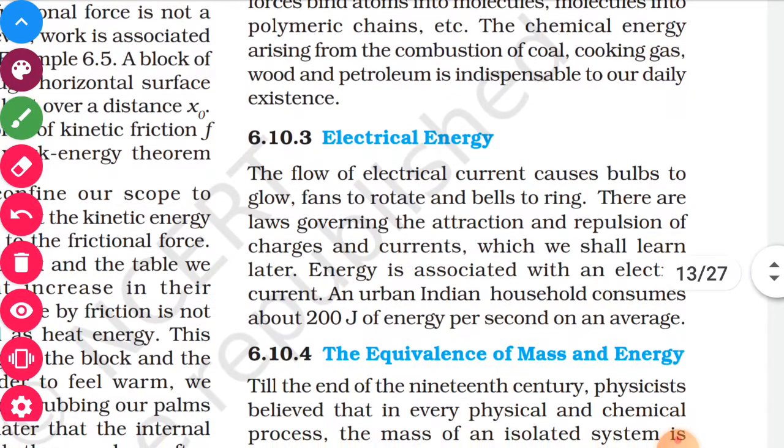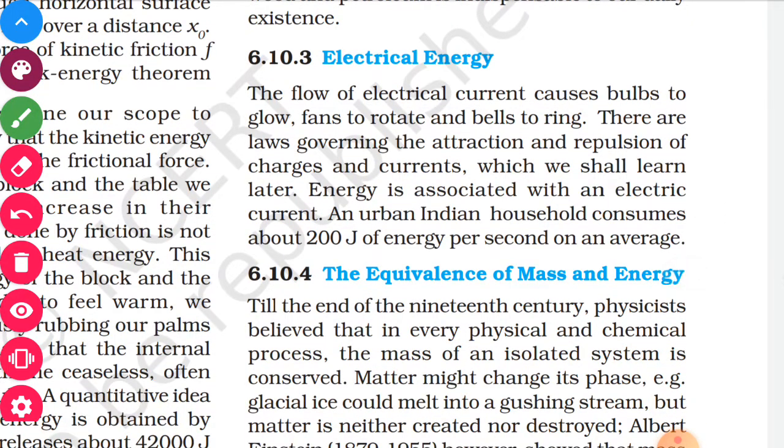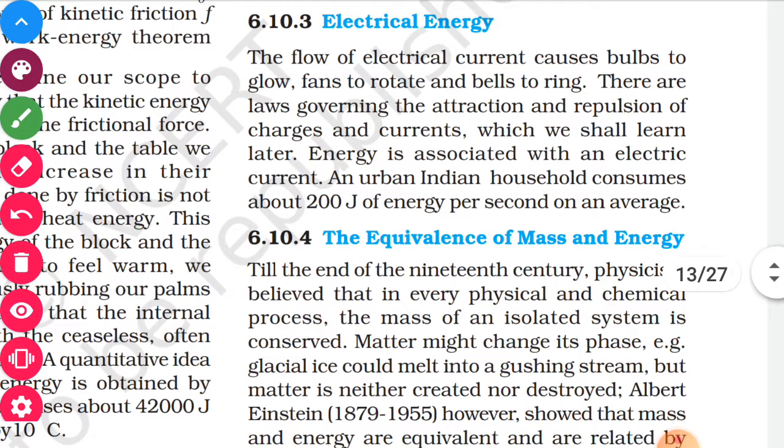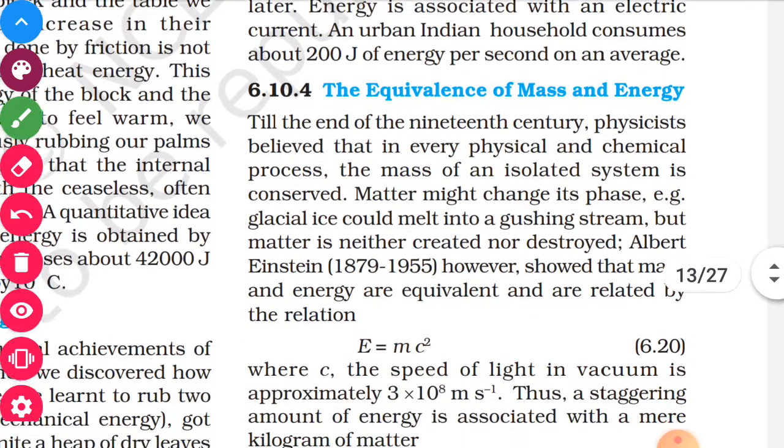Then electrical energy. The flow of electric current causes bulbs to glow. All these electrical gadgets are working. There are laws governing the attraction and repulsion of charges and currents, which we shall learn later.